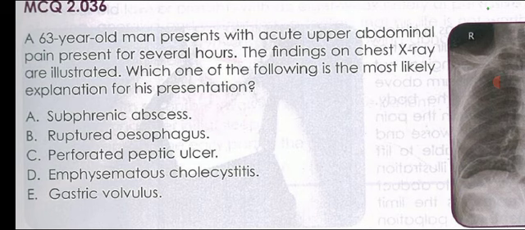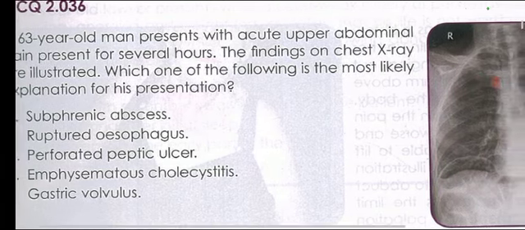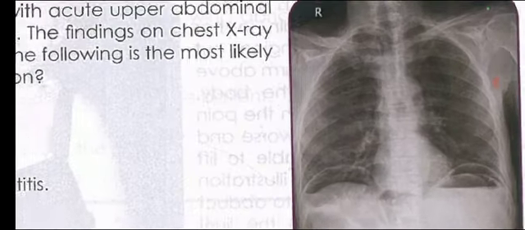So the options are subphrenic abscess, ruptured esophagus, perforated peptic ulcer, emphysematous cholecystitis, gastric volvulus. Here is the X-ray.